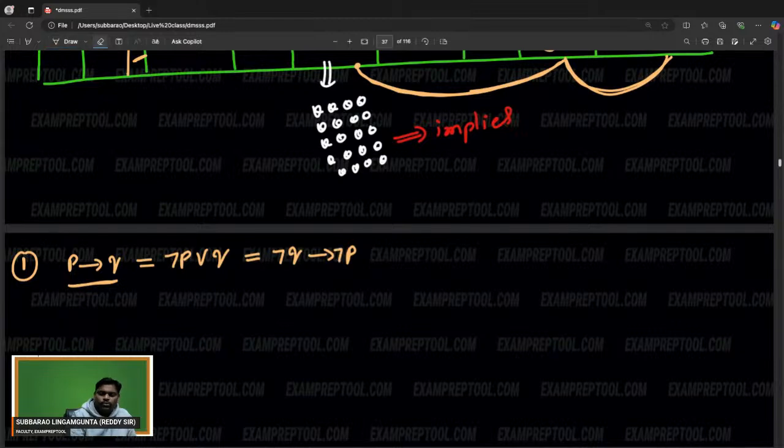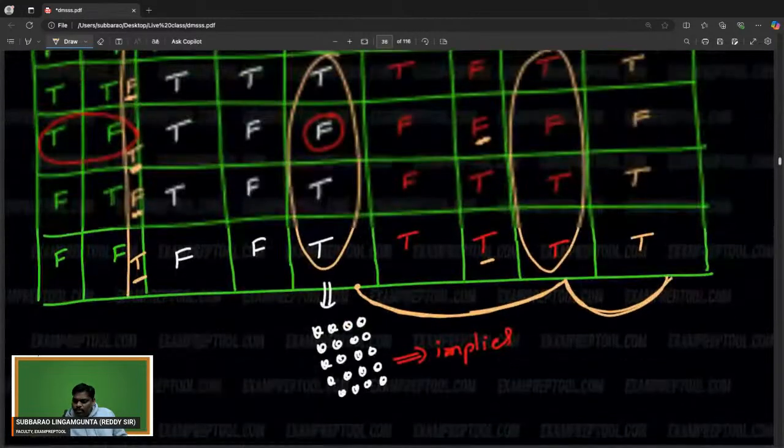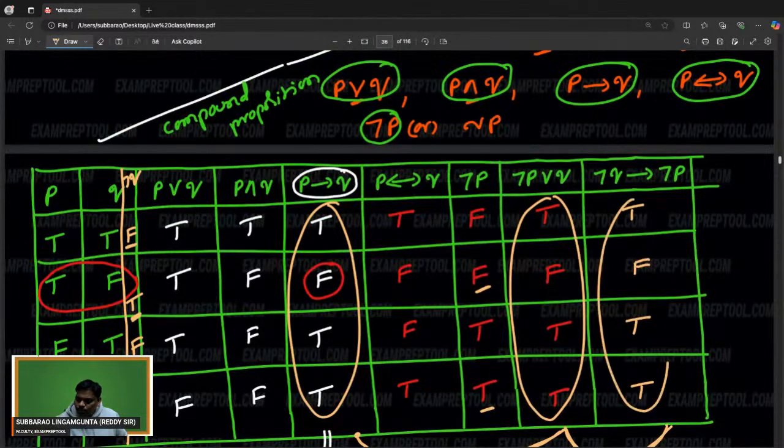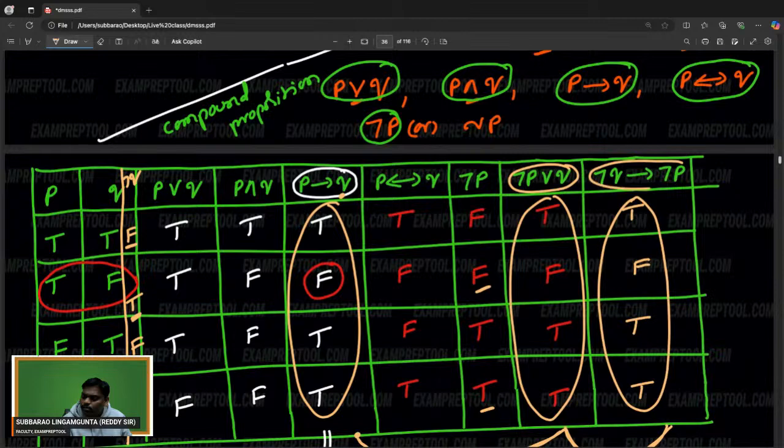So this is a very, very important one. All these three are equal because their truth tables are equal. Can you check? Two propositions are equal if their truth tables are equal. All three are same.